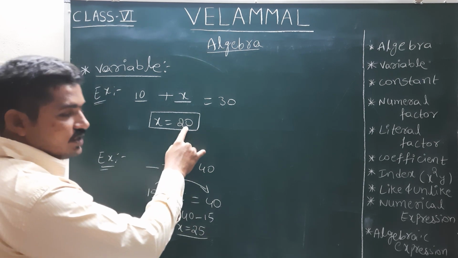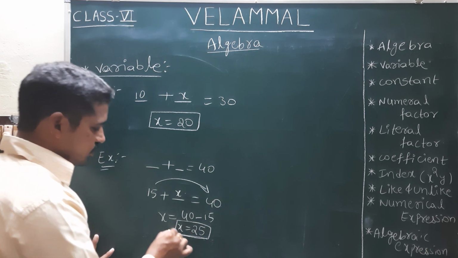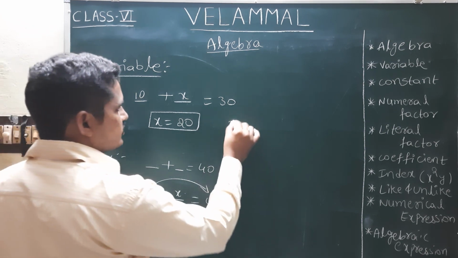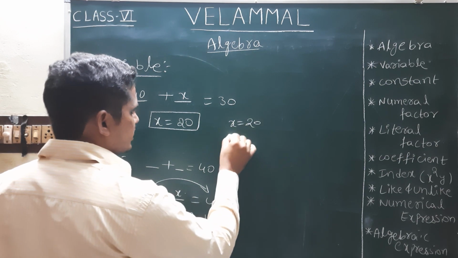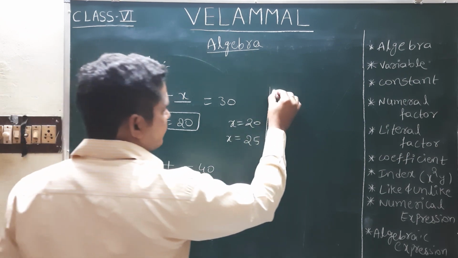Now if you observe, in the first example we got the x value as 20, and here we got the x value as 25. So x is equal to 20 in one case, and x is equal to 25 in the other. Now I am taking one more example.